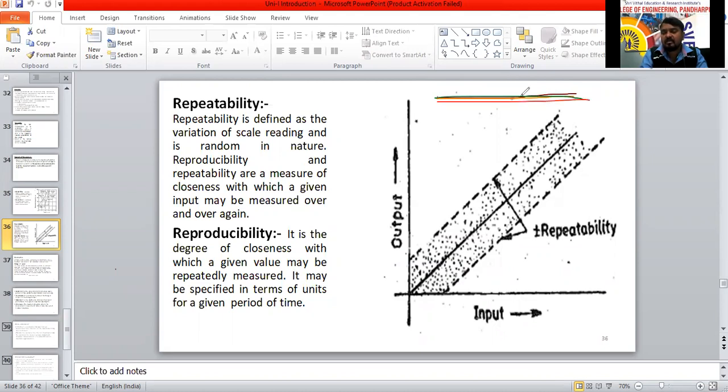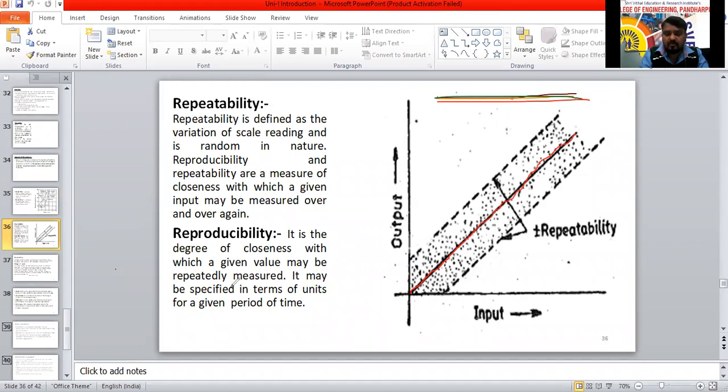It is giving plus or minus over there. But reproducibility means, whatever the input is, we want exactly the same output. There is no difference between the input and output. That is called reproducibility. Repeatability means a plus or minus variation will be okay, but the instrument should operate repeatedly.